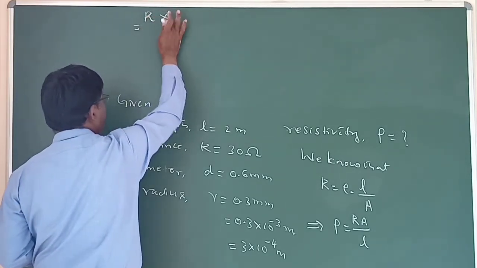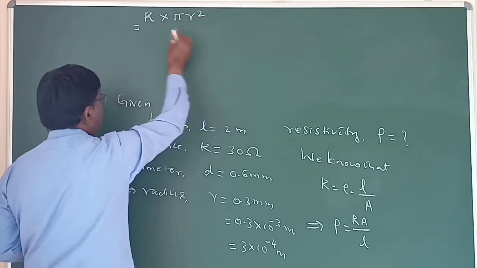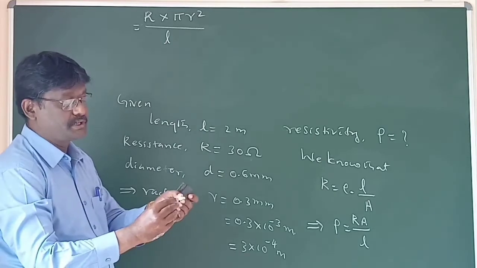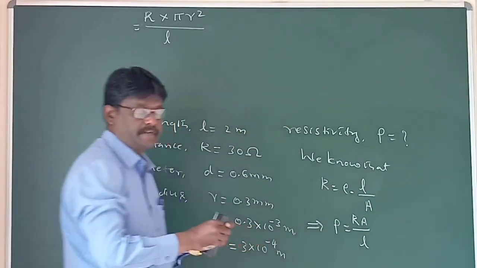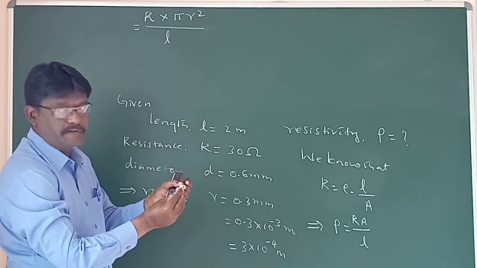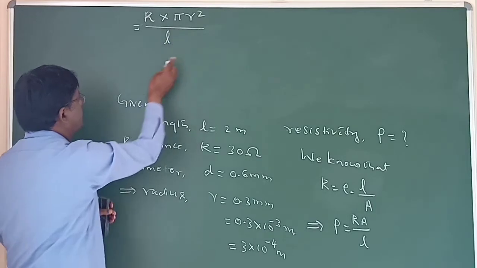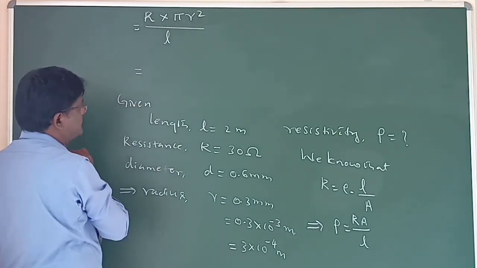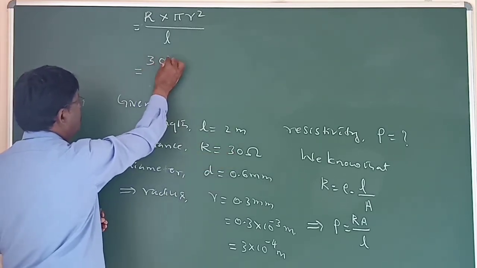R A can be written as R into pi r square divided by L, because A is the area of cross section. That cross section is circular, therefore it comes pi r square. This is equal to resistance R 30. Let us substitute.